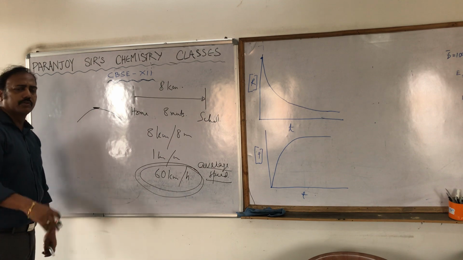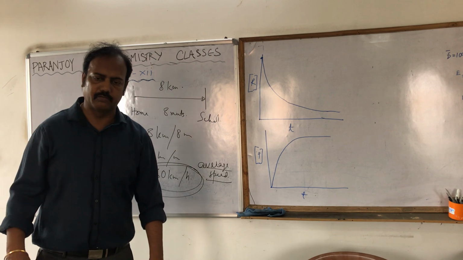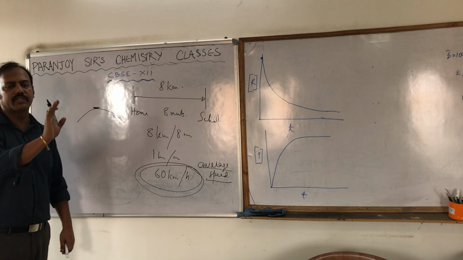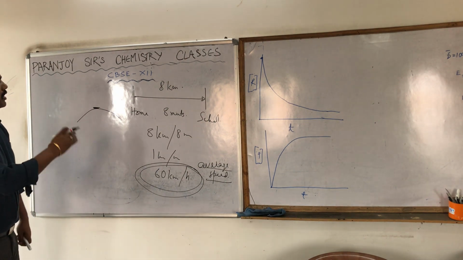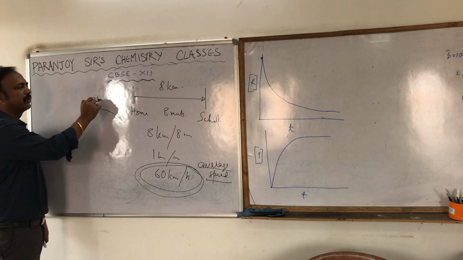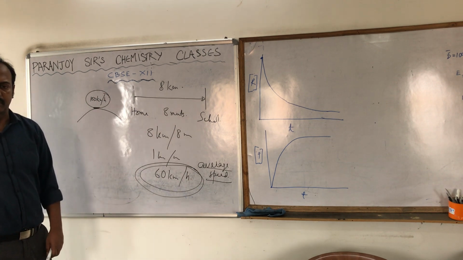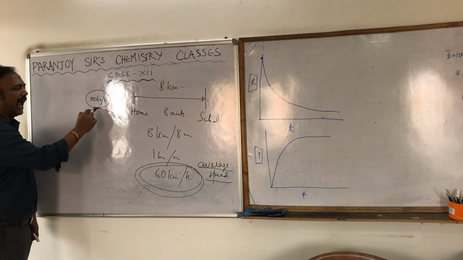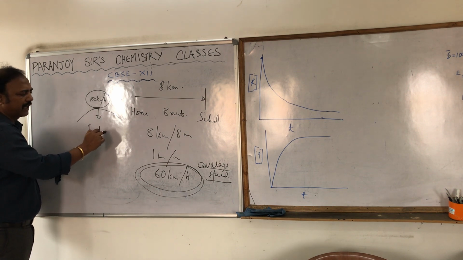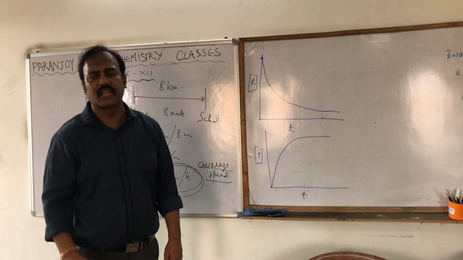For that particular speed, you cannot say 60 kilometers, 80, 90 or 100 kilometers, unless you are sitting beside me watching my speedometer. Suppose you are watching my speedometer at that particular moment, and I am moving at 100 kilometers per hour. You will say, sir, your speed at that particular moment is 100 kilometers per hour. This speed at a particular moment is called instantaneous speed. So you understood the difference between average speed and instantaneous speed.